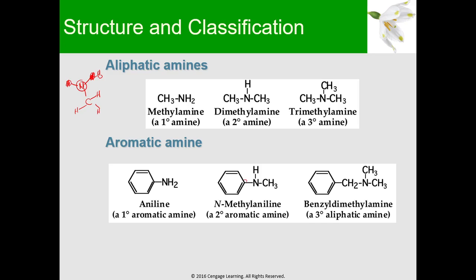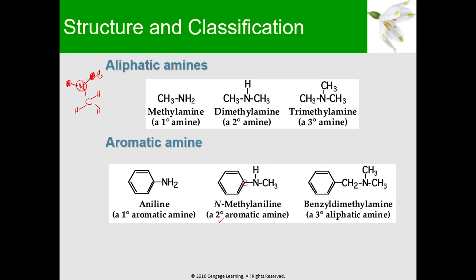Bakit? Itong carbon na yan, dun sa benzene ring, this is carbon and this is another carbon. Your nitrogen is bonded to 2 carbons. So that's why it's called a secondary amine. Pero i-specify natin kasi ito ay may benzene ring. So that's a secondary aromatic amine.